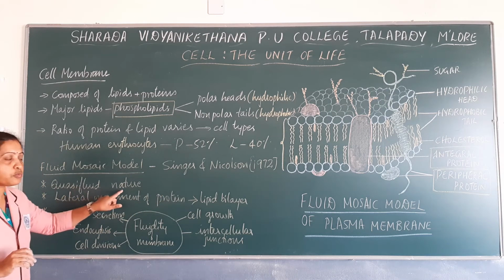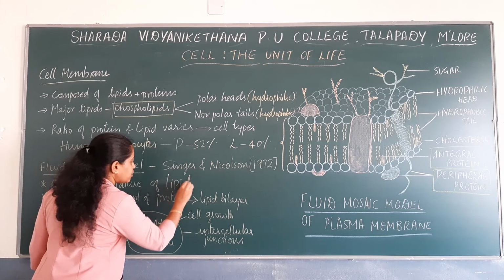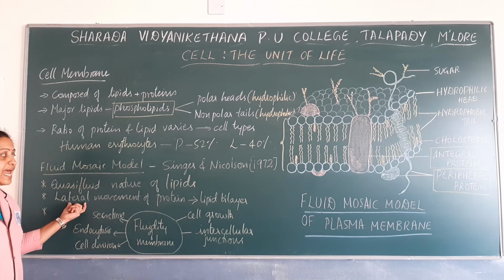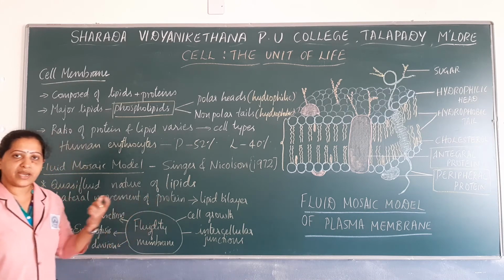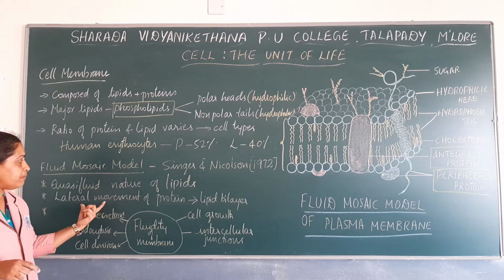Because of the quasi-fluid nature of lipids, there is lateral movement of proteins in the lipid bilayer. So proteins usually move laterally in the lipid bilayer.